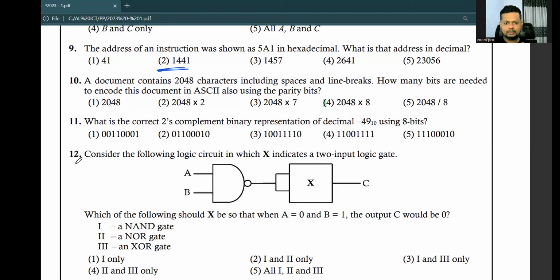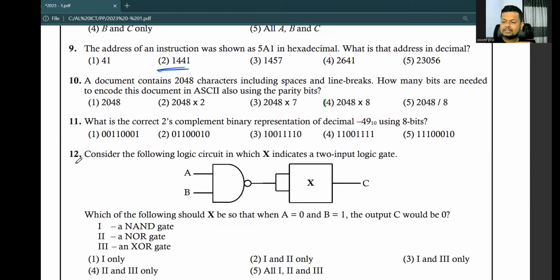The total number of characters is 248, including spaces between words and line breaks, the end of each line. How many bits are needed to encode this document in ASCII using the parity bit?